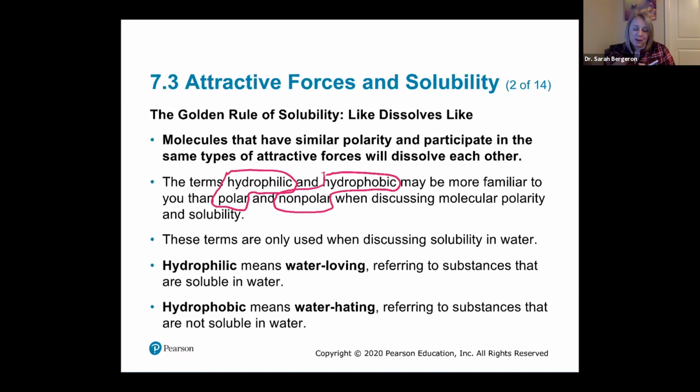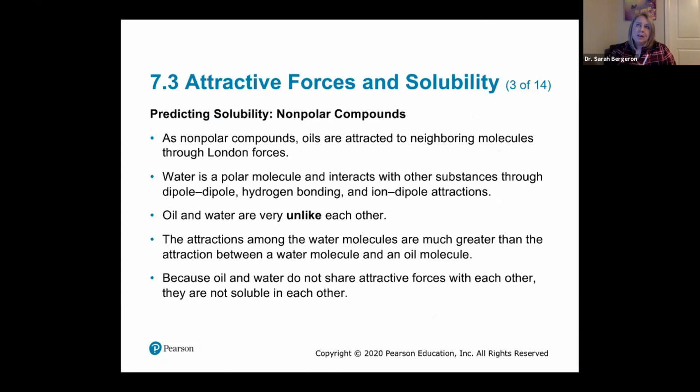So they're going to have different physical properties, right? And so we really only use these terms when we talk about solubility, right? And so when we look at compounds, we have to be able to figure out, are they going to be soluble or not? Well, let's look at a couple of examples.